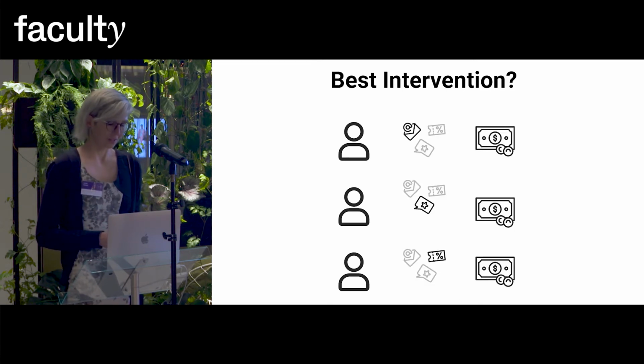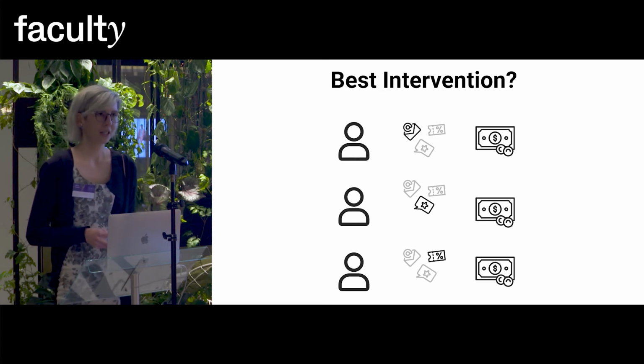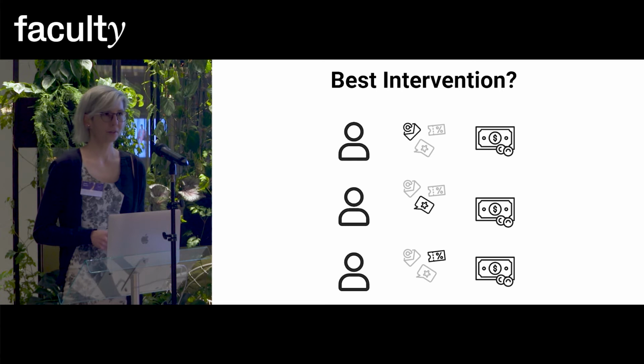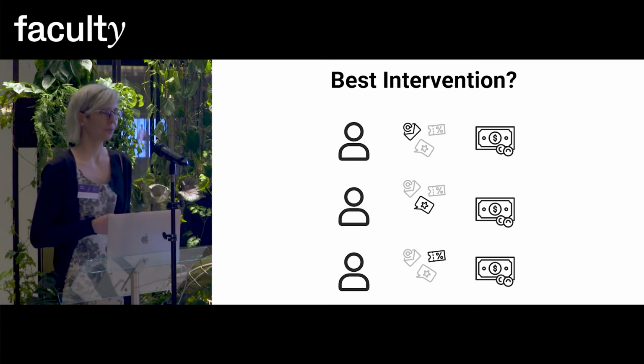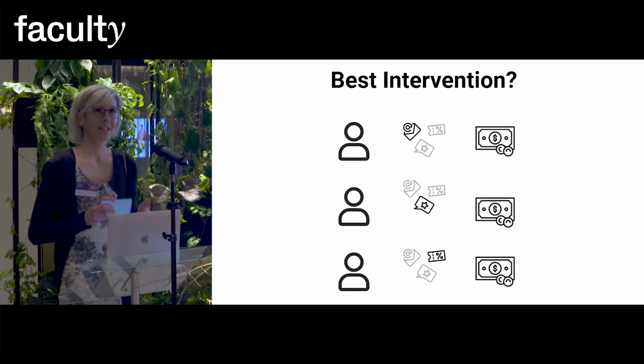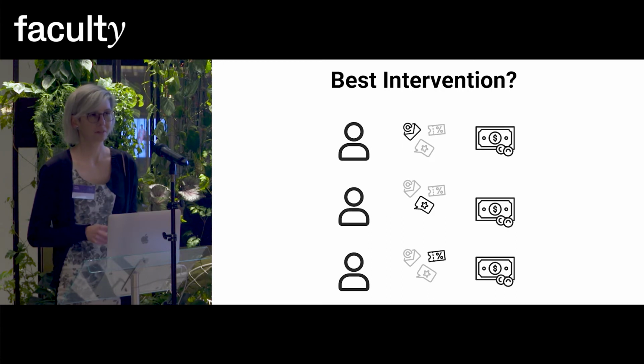So, in the context of consumer business, faculty has already worked on taking predictions and translating them into a definite action for customers. So my project is based on this work, and I will answer the question, what is the best action you can take if you have multiple marketing interventions available?